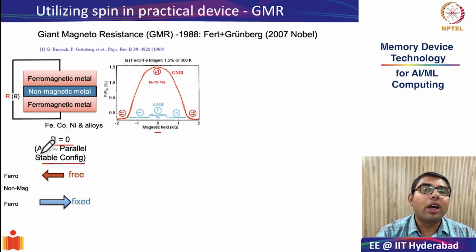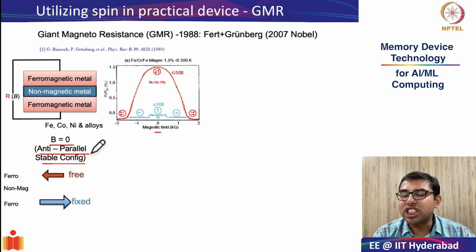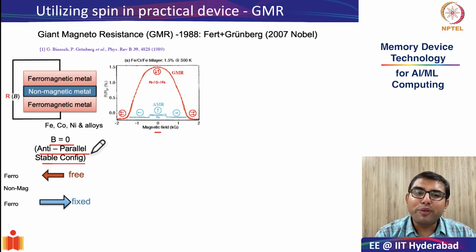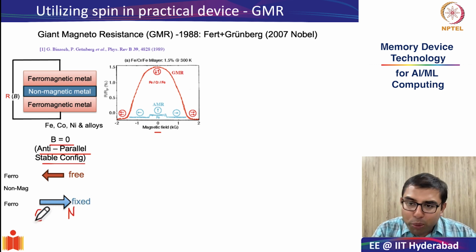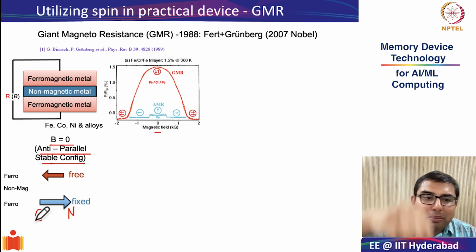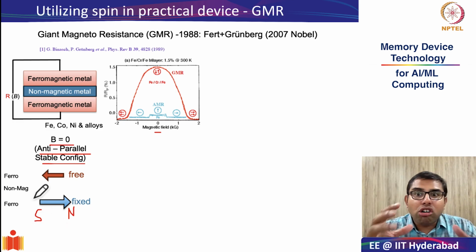And this is called the anti-parallel configuration. So why is the stable configuration anti-parallel? Let us try to think from an example that you might have experienced in your childhood. In our childhood, we used to play with magnets. So let us assume we have a strong magnet whose this end is North Pole and this end is South Pole. Suppose you bring a weaker free moving magnet near this stronger magnet.